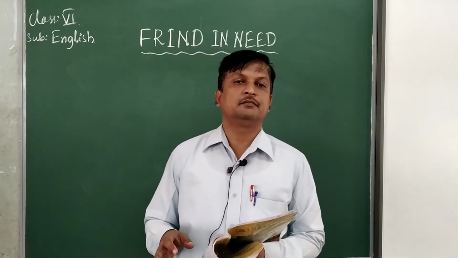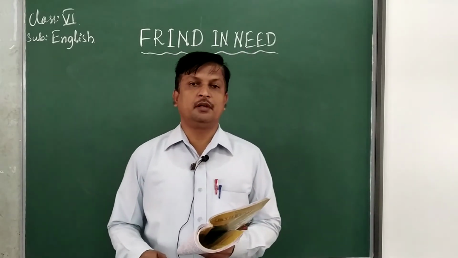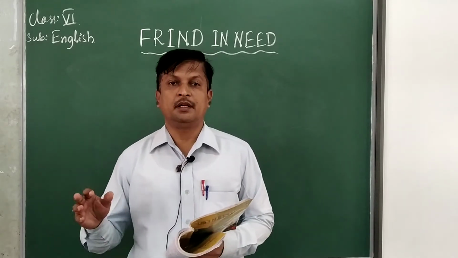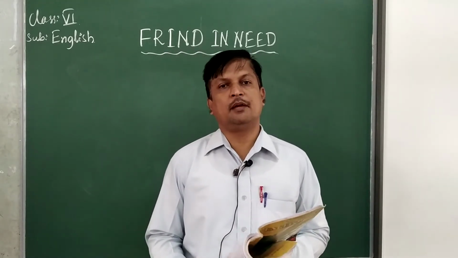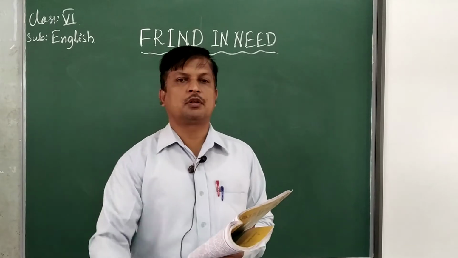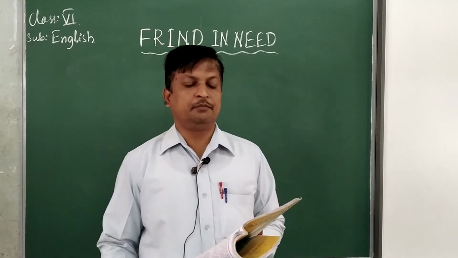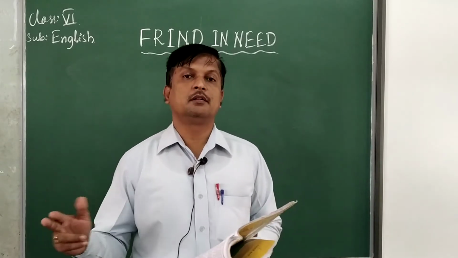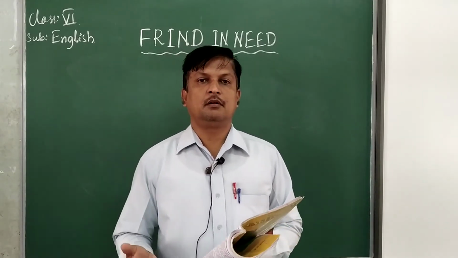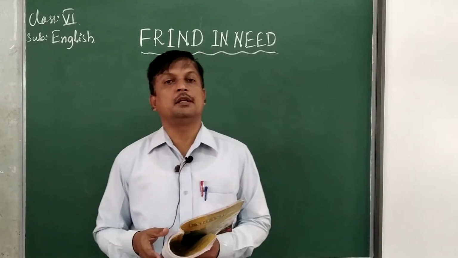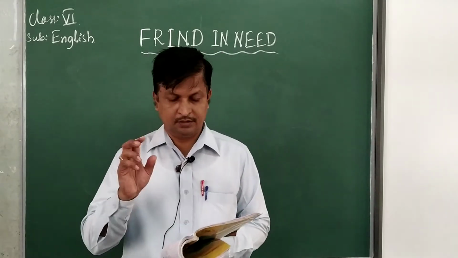Afterwards, the mouse and the lion became friends, and when the lion was caught in a net by some people, the mouse came and cut the net, and the lion escaped. So this is a small story.